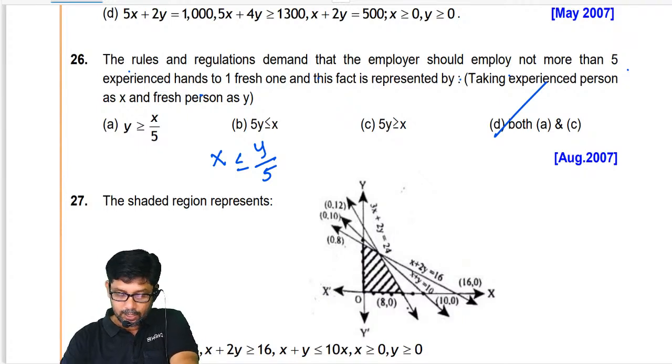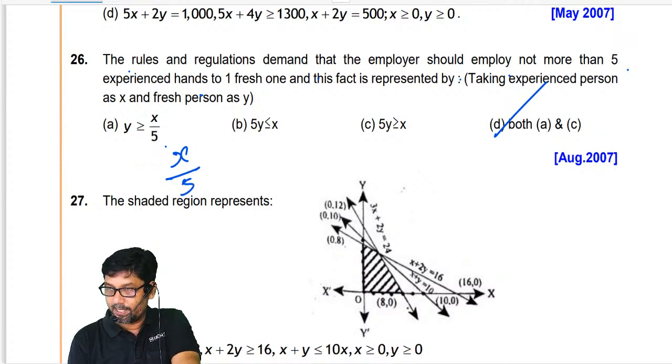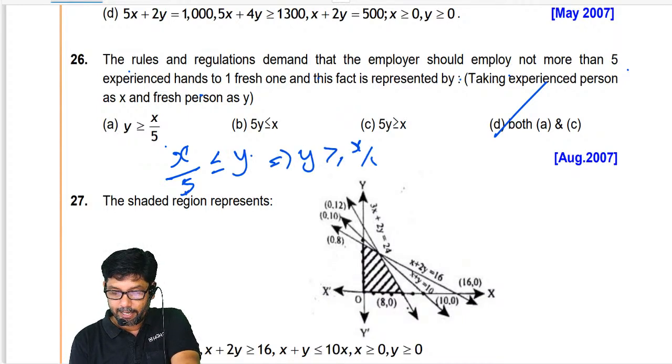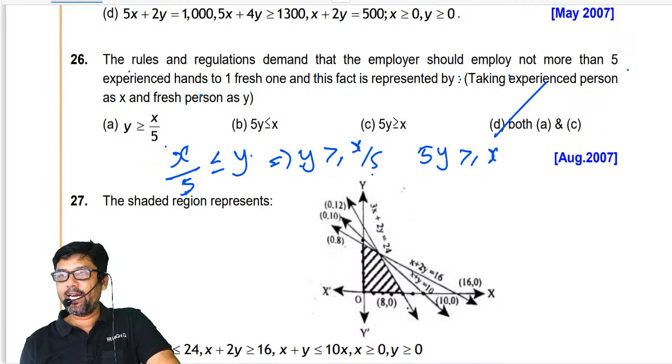I think I wrote it wrong. Now, X by 5 is less than or equal to Y, or this can be written as Y is more than or equal to X by 5. By cross multiplication, 5Y is more than or equal to X. So that's what we said, both A and C.